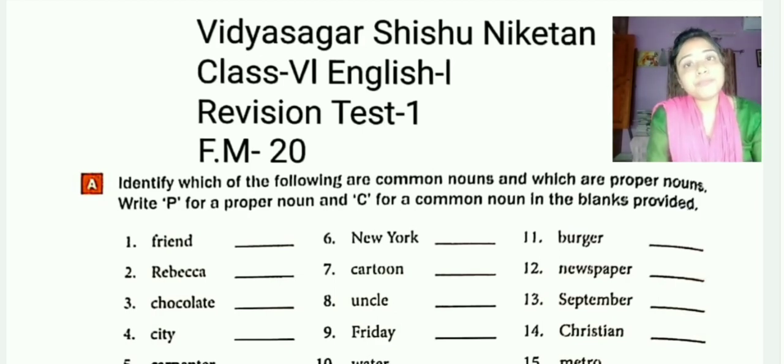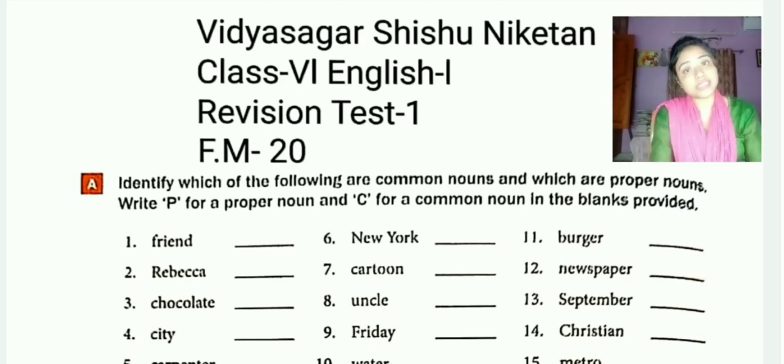You have to check these questions and you have to answer on your own. After answering all the questions, you will go to the worksheet section where you will get the answers. It will be a request to all of you not to check the answers beforehand, because this is revision test.